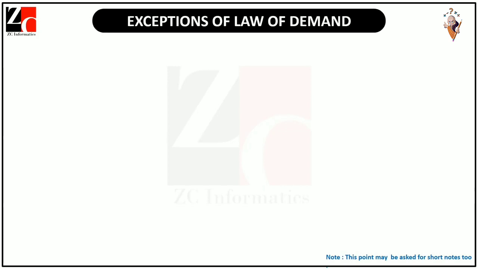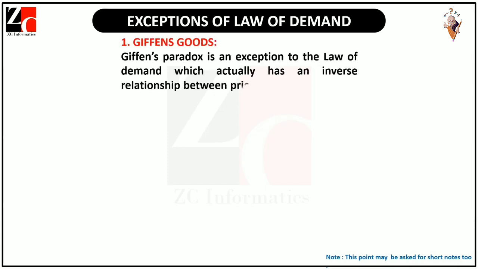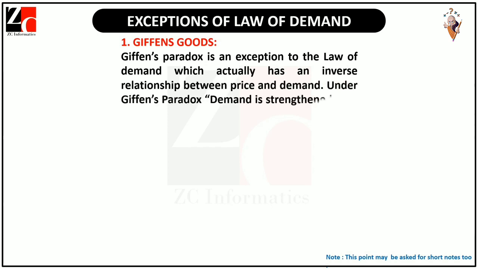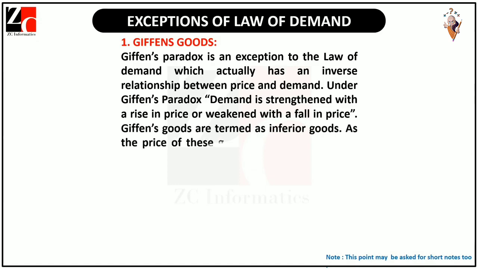Exceptions of law of demand. Giffen goods. Giffen's paradox is an exception to the law of demand, which actually has a direct relationship between price and demand. Under Giffen's paradox, demand is strengthened with a rise in price or weakened with a fall in price. Giffen goods are termed as inferior goods.